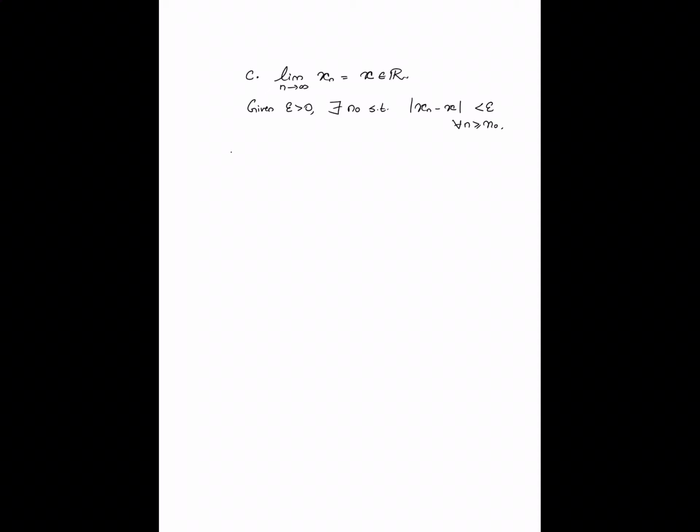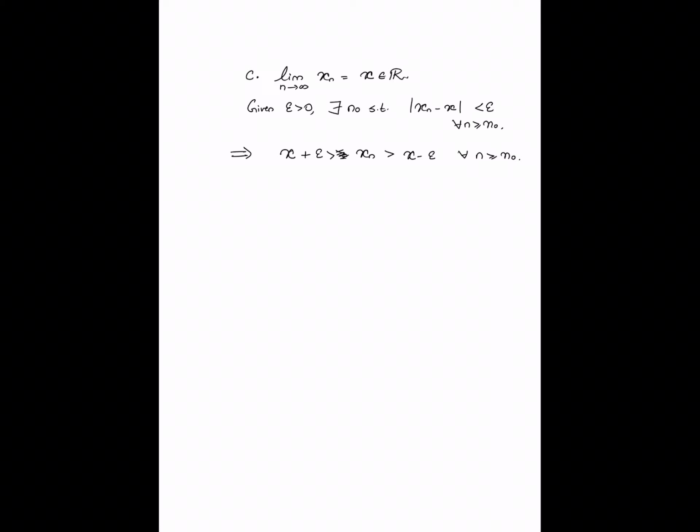Right? In other words, xn is sandwiched between x plus epsilon and, in fact, these inequalities are strict, so I can just write greater than, x minus epsilon for all n greater than or equal to n naught. Right?